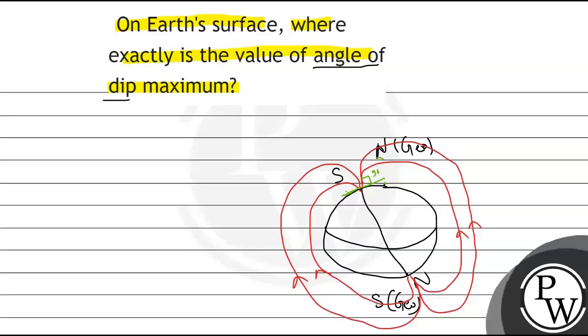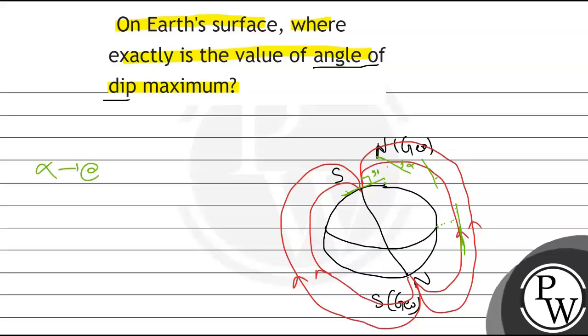At this point, the horizontal plane will be like this and the angle will keep on decreasing. At the equator, the horizontal plane will become like this, and the angle between the magnetic field line and the horizontal plane will become equal to 0.